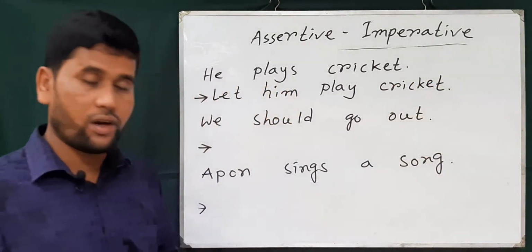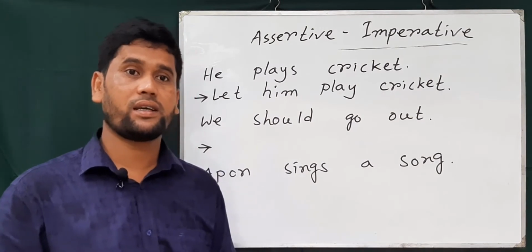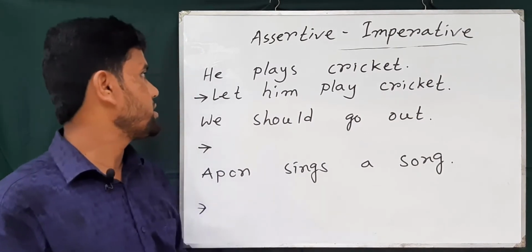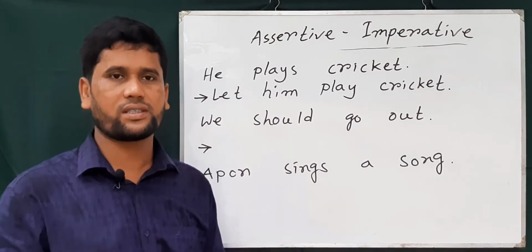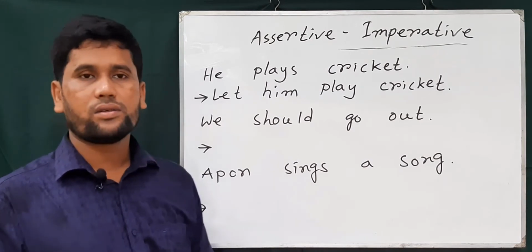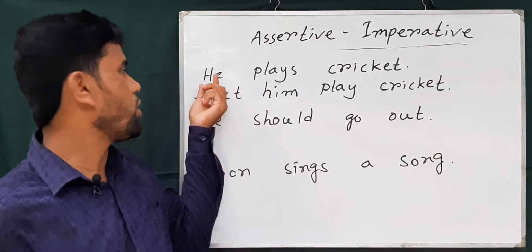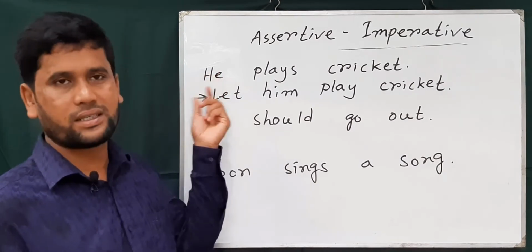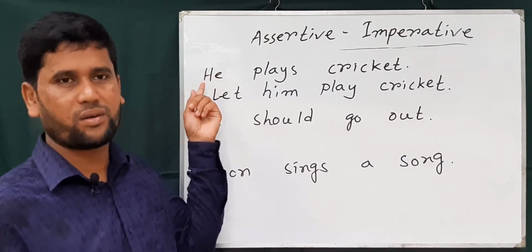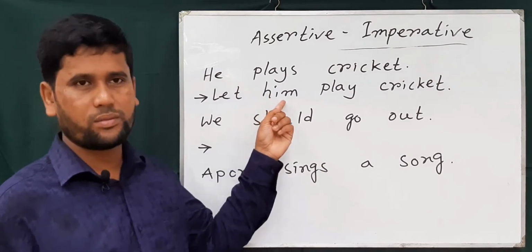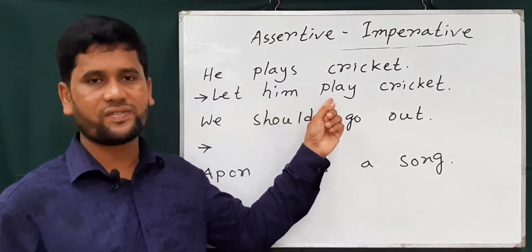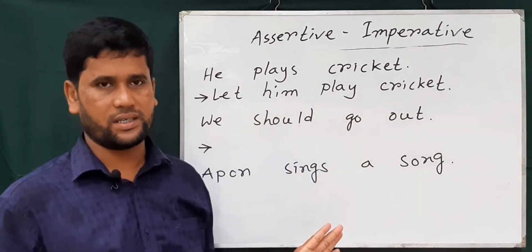So when an assertive sentence is affirmative and starts with third person or first person, we use let first, then the objective form of the subject. Here he is the subjective form, we use the objective form him, then the base form of the verb, then the other part.